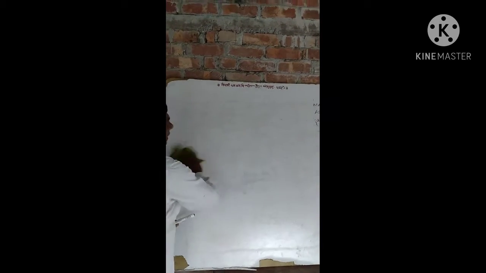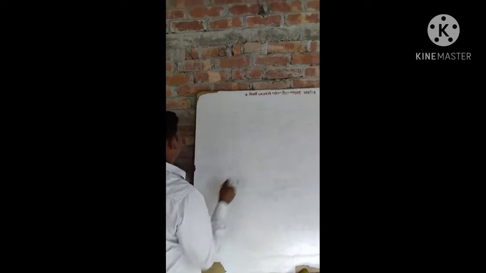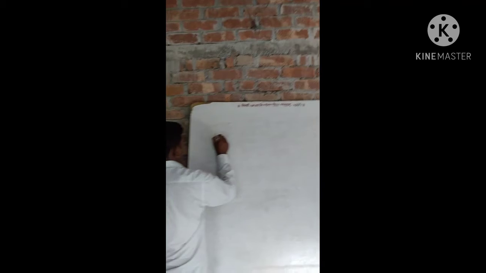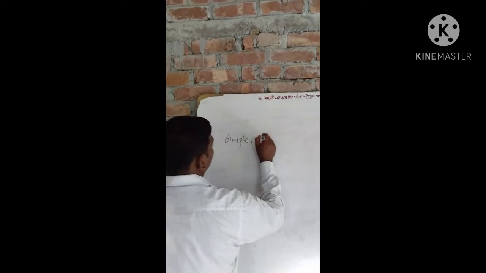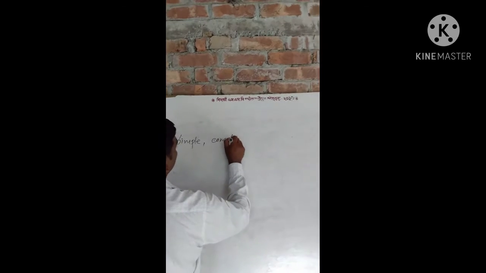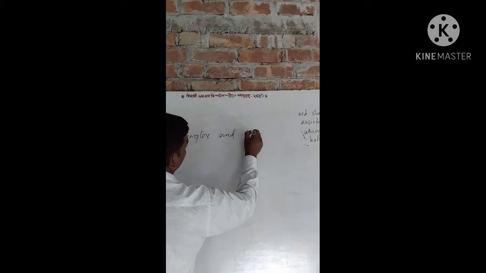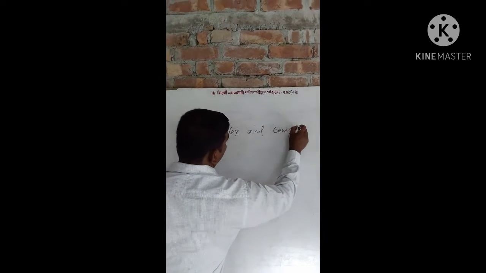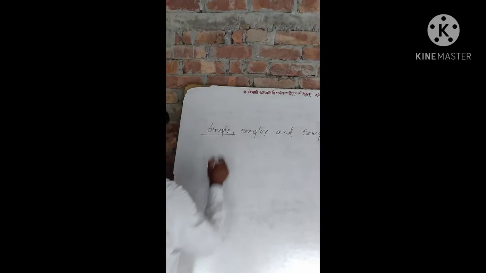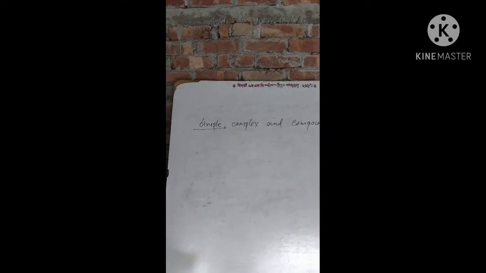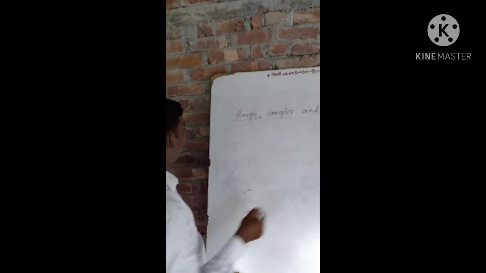Now I will discuss simple, complex and compound. What is a simple sentence? A simple sentence has a subject and a finite verb.